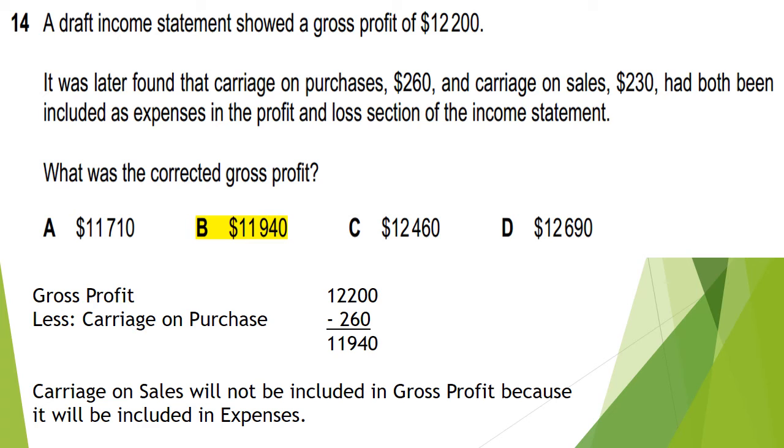And carriage on sales, also called carriage outwards, will not be included in gross profit, meaning it will not be included in the cost of sales, because it will be included in expenses after gross profit, in the net profit part of the income statement.